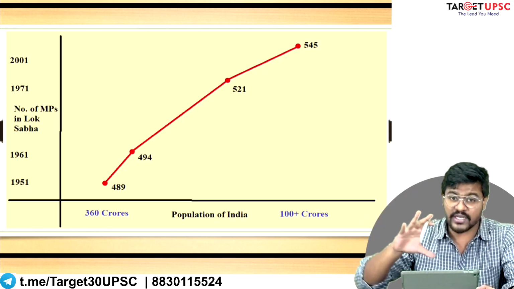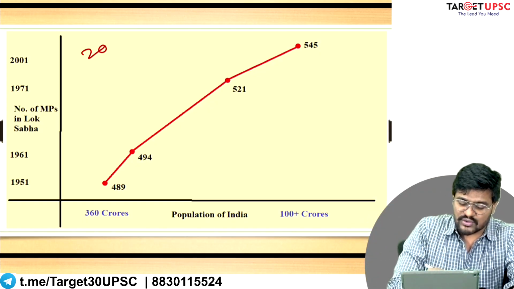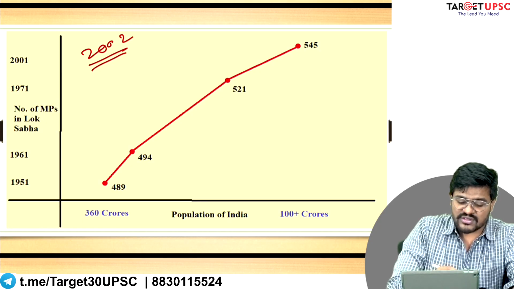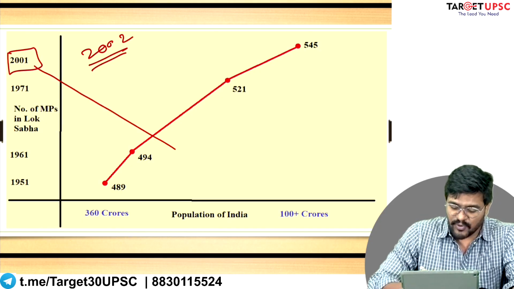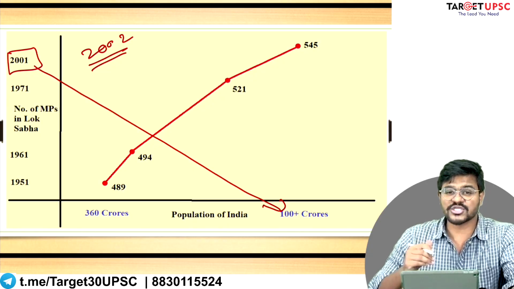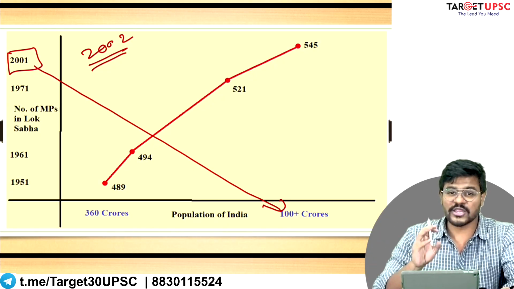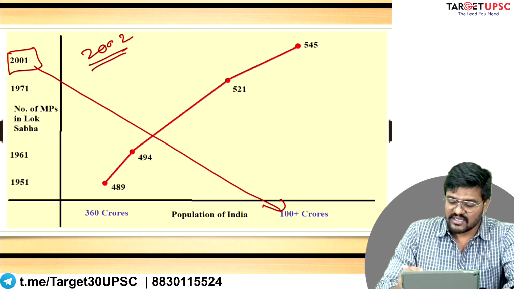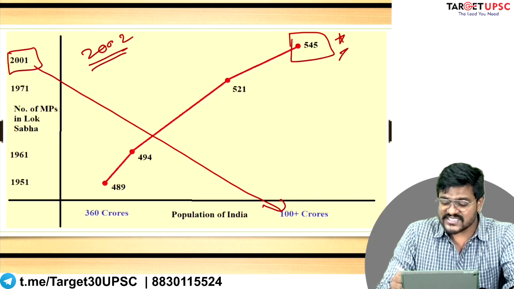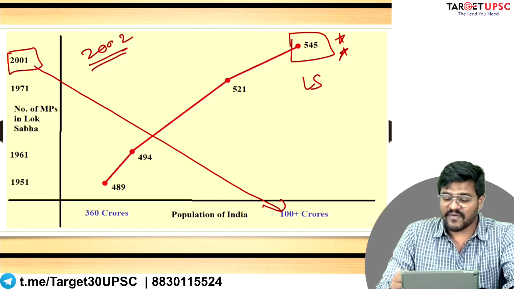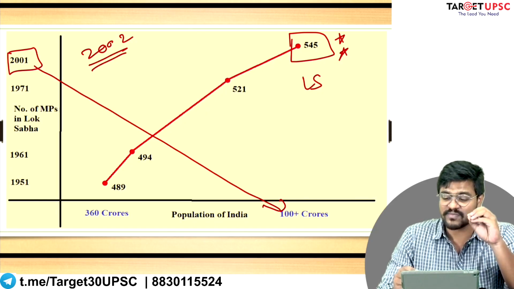The last time the Delimitation Commission of India was established at an all India level was the year 2002. On the basis of the 2001 census, which said that the population of India had crossed more than 100 crore, the Delimitation Commission of India suggested that the total size of Lok Sabha be 545 Lok Sabha MPs.